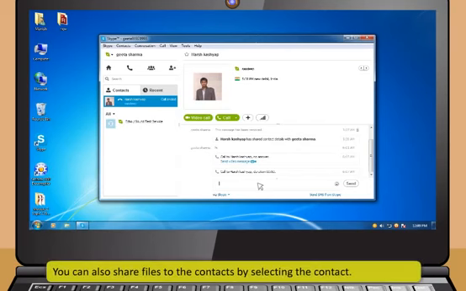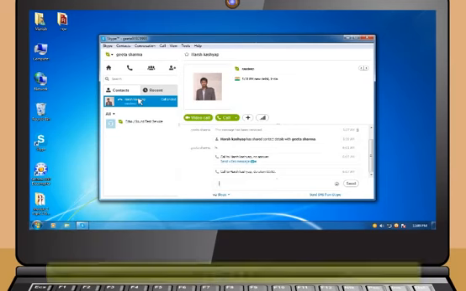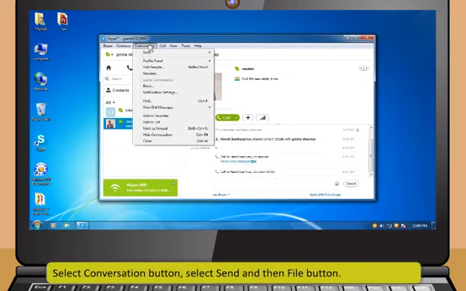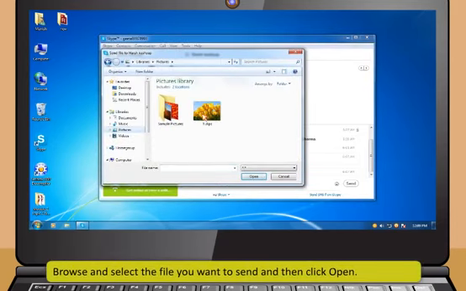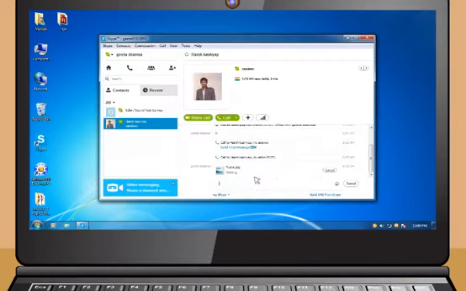You can also share files to the contact by selecting the contact. Select the Conversation button, select Send and then the File button. Browse and select the file you want to send and then click Open.